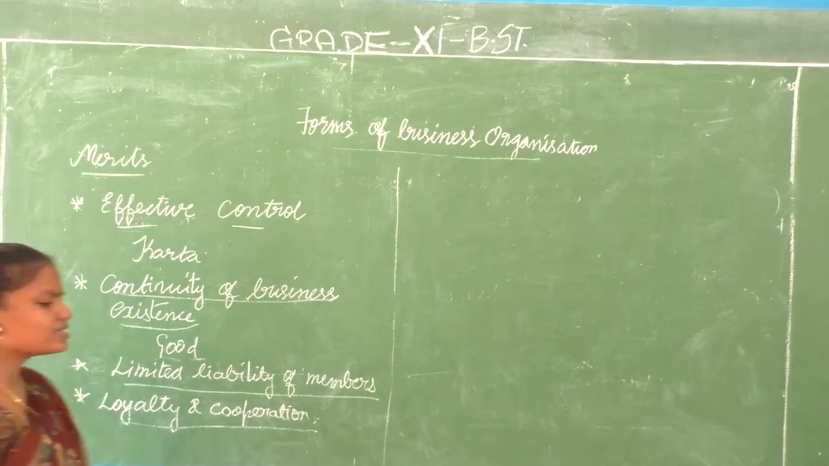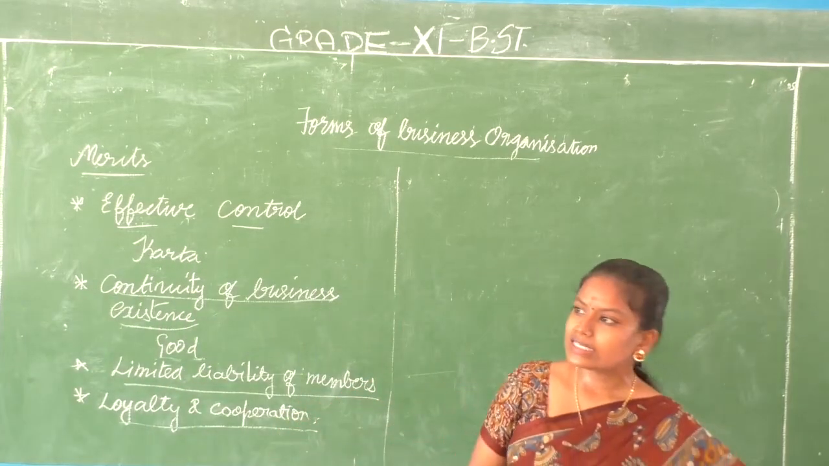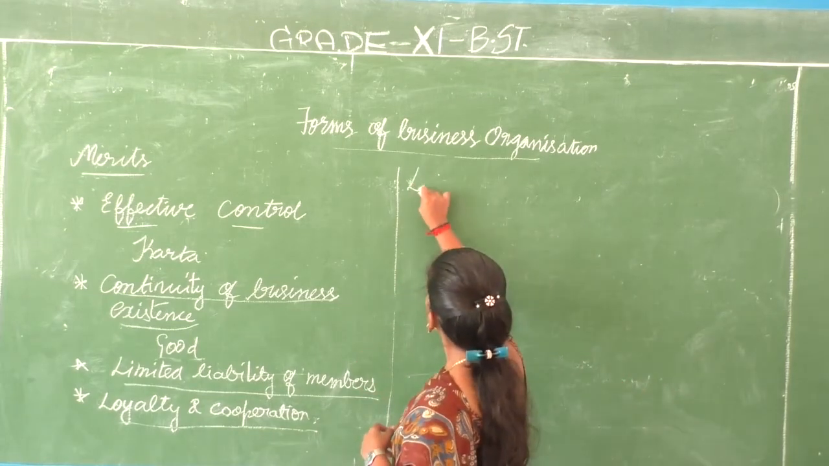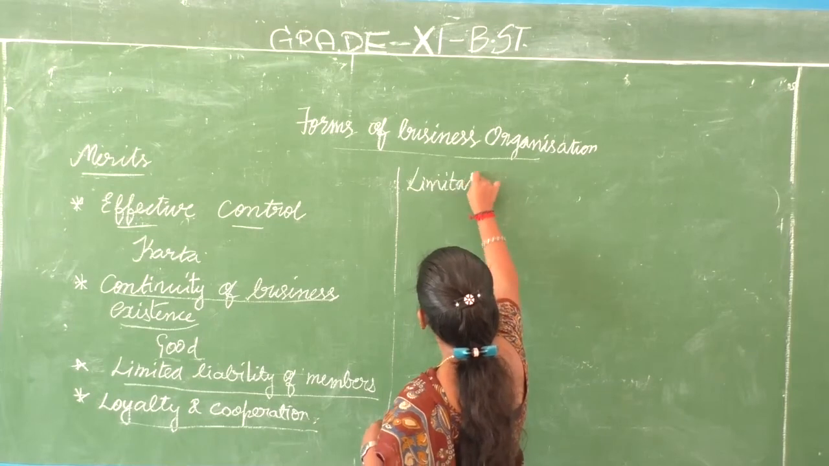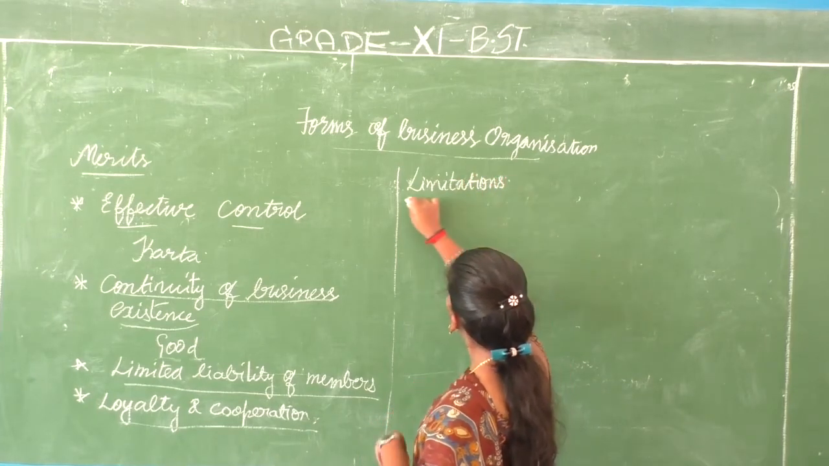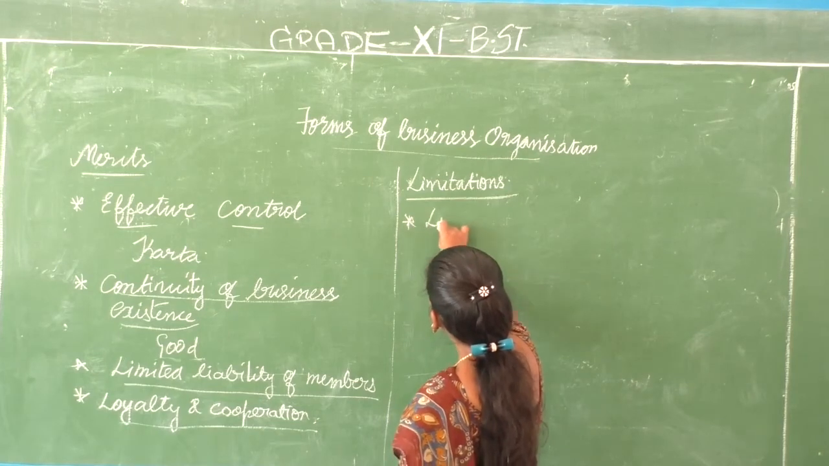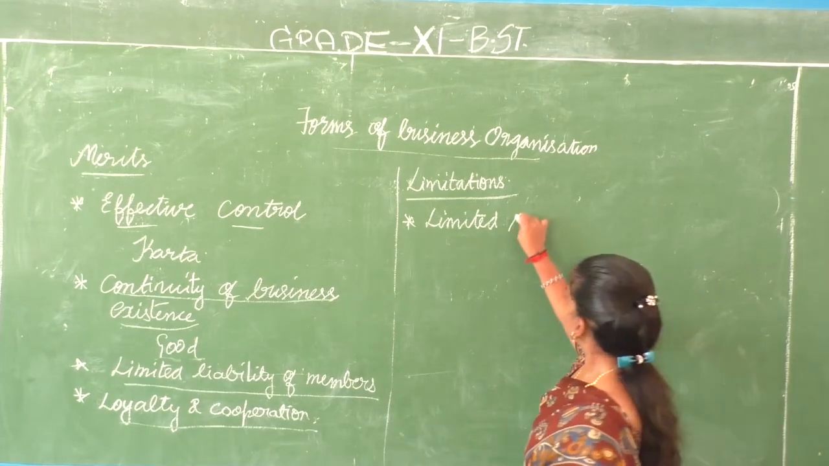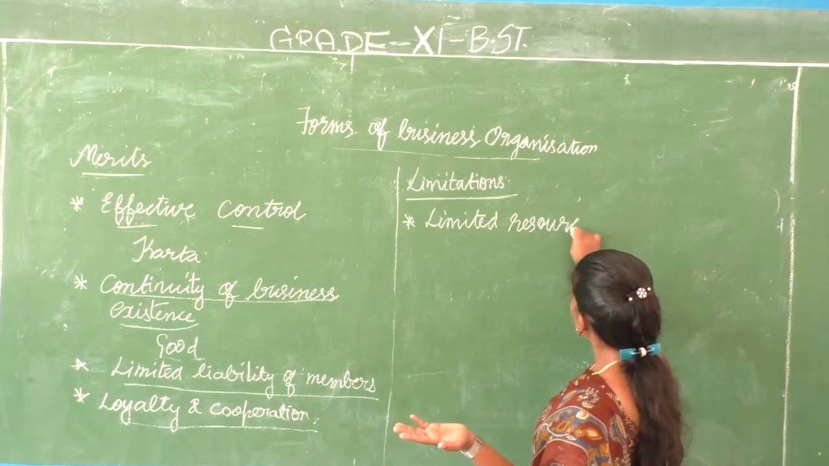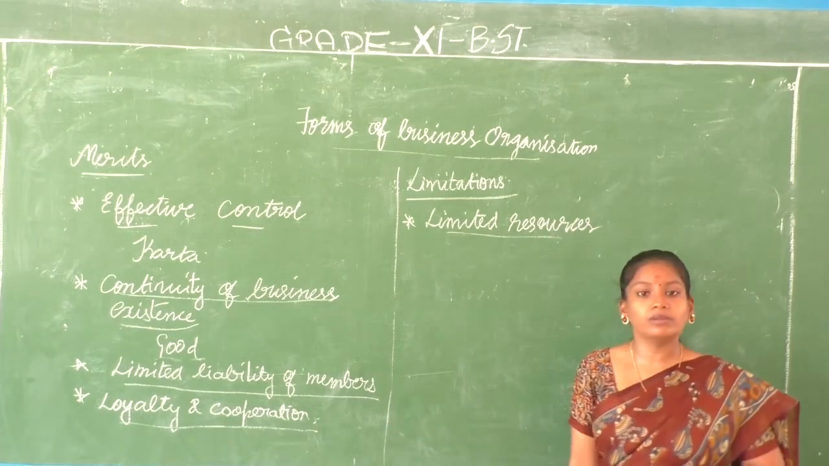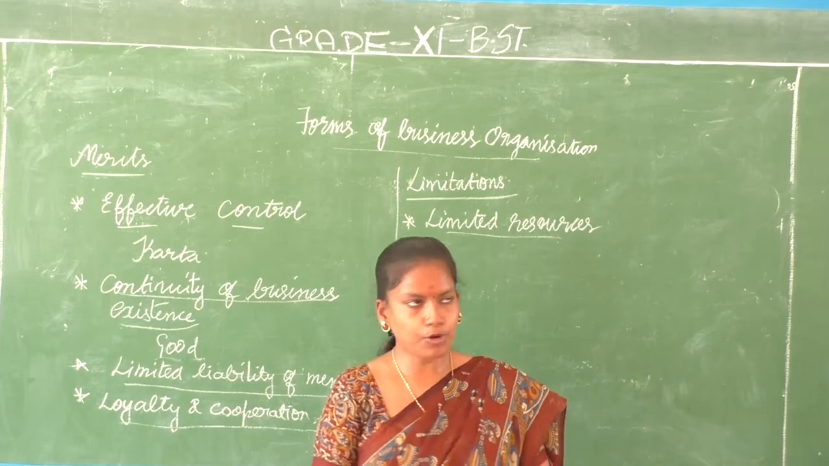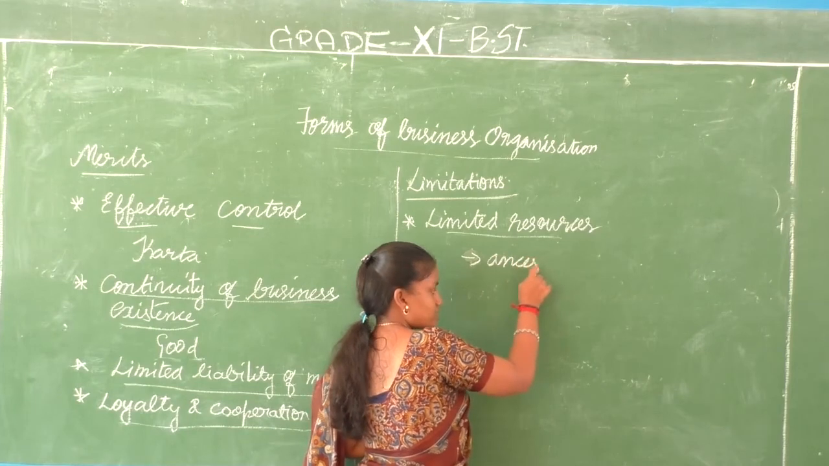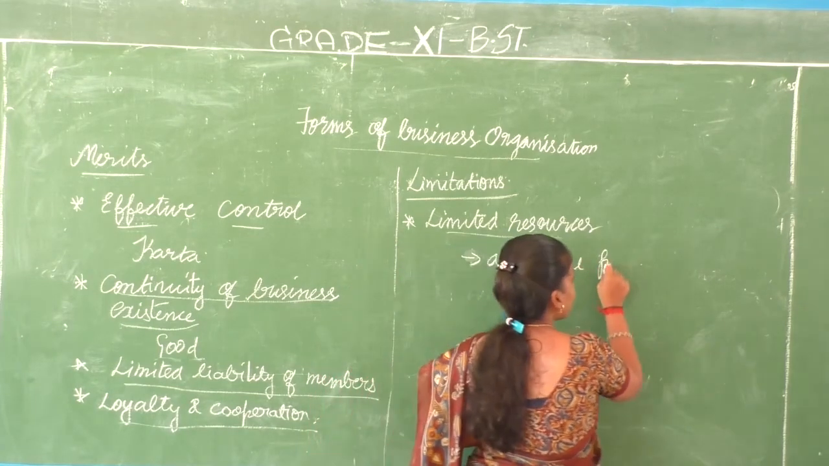These are the merits. Just like how everything has two sides, this sort of business organization also has a few demerits. We are going to discuss the limitations of joint Hindu family business. What are the limitations? Limited resources, because we are going to use only the ancestral property. We discussed already that we are going to invest only what is available with the family property. So it will definitely be limited.